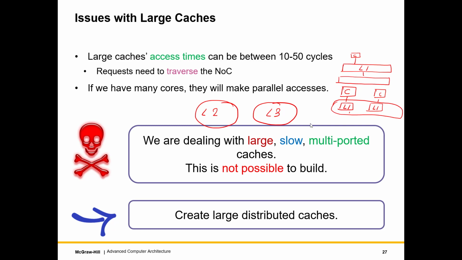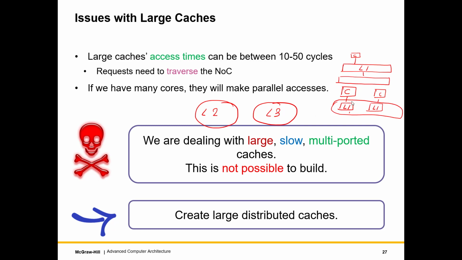This multi-porting will not be that important for L3 because the number of L3 requests will be low, because of the filtering that will happen. So in L3 what matters more is the size. But clearly at the L1 level, there are one or two accesses every cycle, and let's say we have 16 cores and 2 accesses per cycle, so we'll have a maximum of 32 accesses, which is a huge amount of multi-porting.